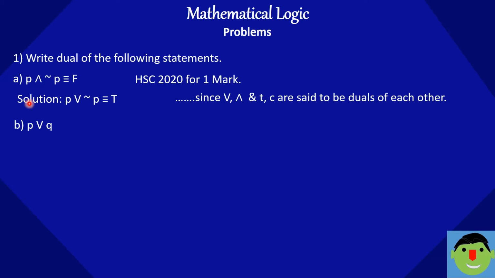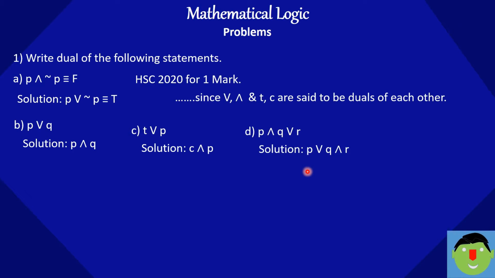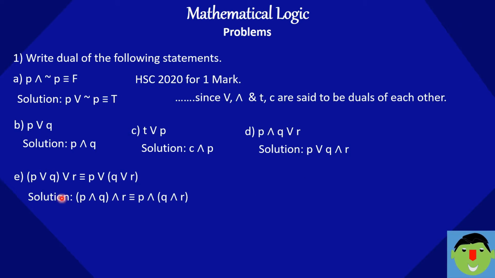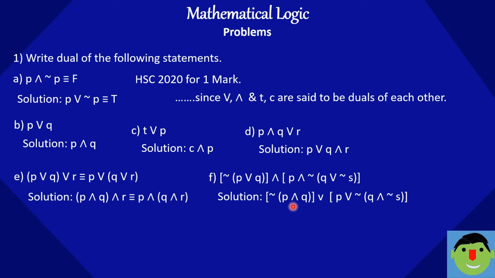So what is the dual of this sentence then? P or Q. The dual of OR is nothing but AND, so we can write P and Q. T or P: dual of T is C and dual of OR is AND, so we can write the solution C and P. Likewise, we just have to change the signs AND to OR and OR to AND, so that we can write P or Q and R. So you can see here, we just have to write the duals of the signs, and so we can say that small t, c, and, or and capital T, F are the duals of each other.